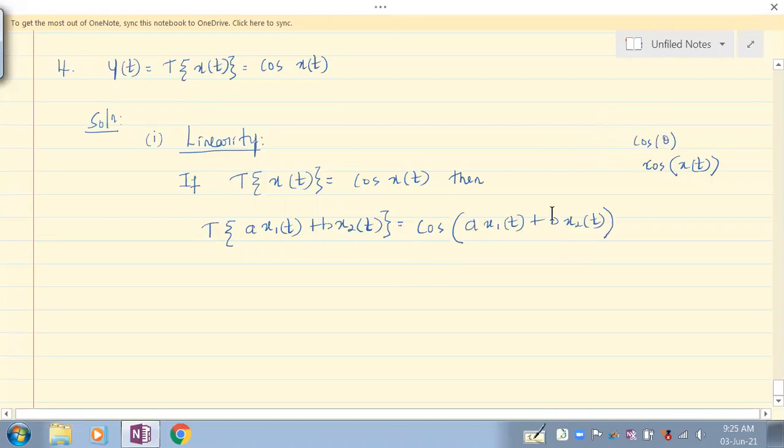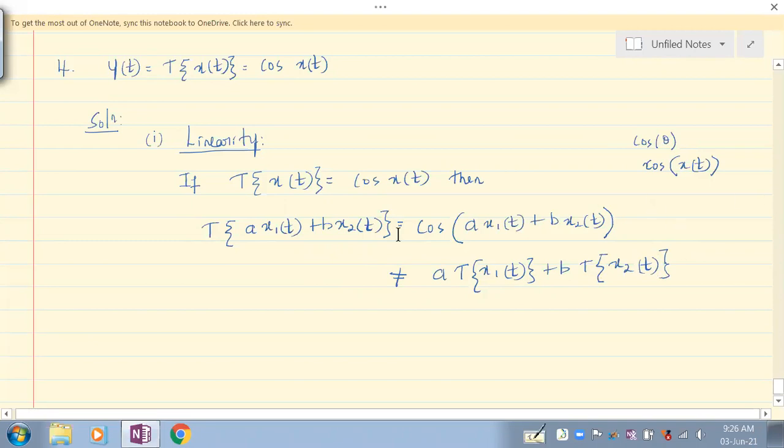No, right? Once it is there, it is part of theta, and from theta you cannot take anything out of cos. So this can never be equal to a transformation on x1 of t plus b transformation on x2 of t. It can never be expressed in this form.